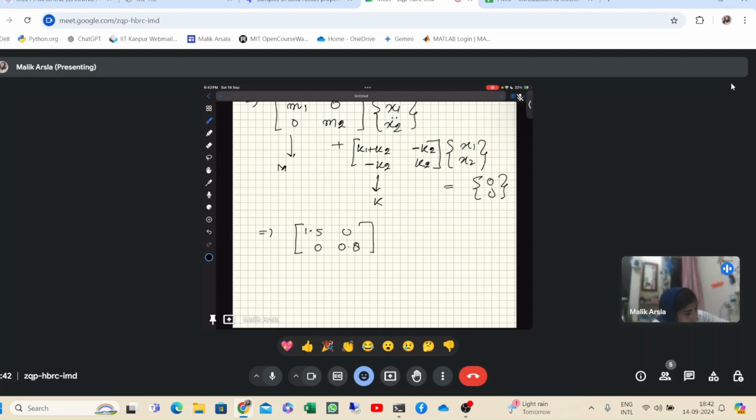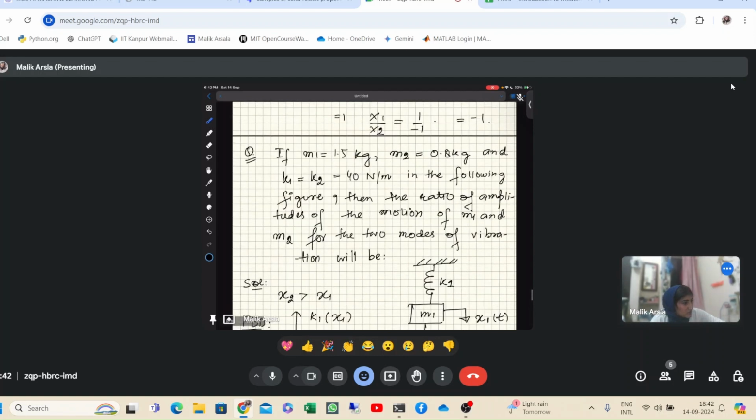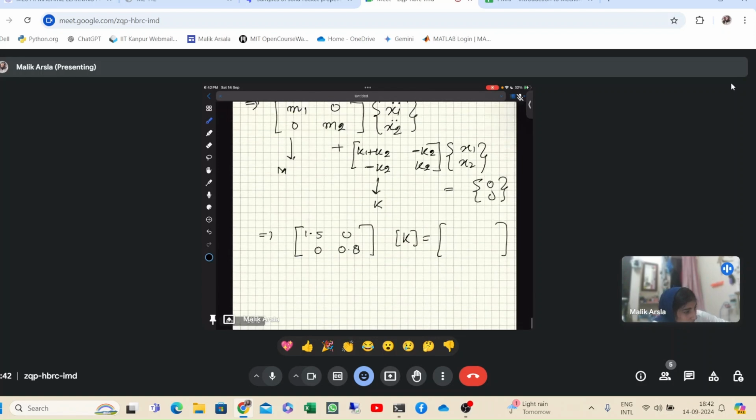And for K, K is 40, so it will be [80 -40; -40 40], right? Now this is the M matrix and this is the K matrix.